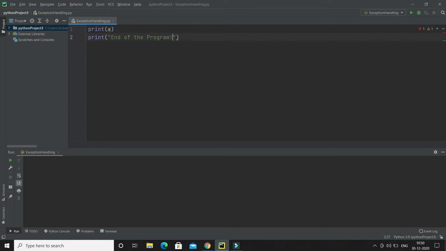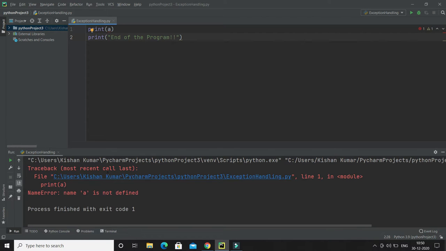If I run this program, you can see an error has occurred in this line, saying that name a is not defined. I am using this variable, but I haven't defined it. That's the reason for this exception or error.